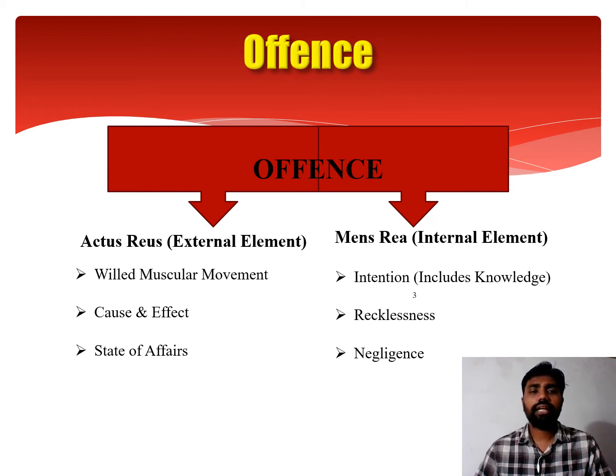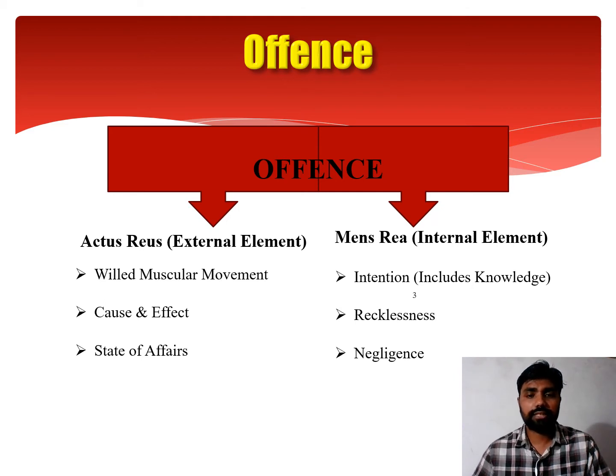As we know, actus reus is the external element of crime, or the physical element of crime, whereas mens rea is the internal element of crime. Why is it called the external element of crime? Because anything which exists outside of human beings, here meaning the accused. So anything that exists outside of the accused body is called the external element.